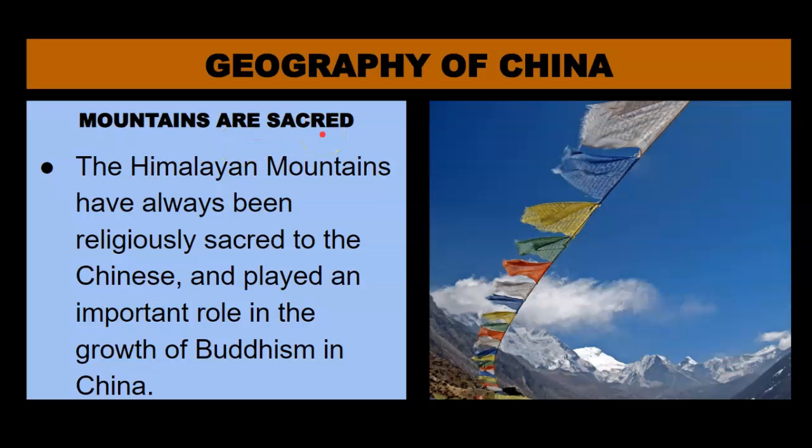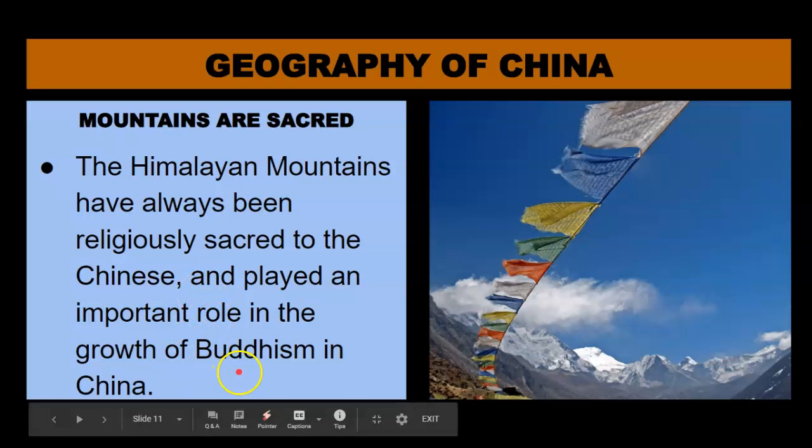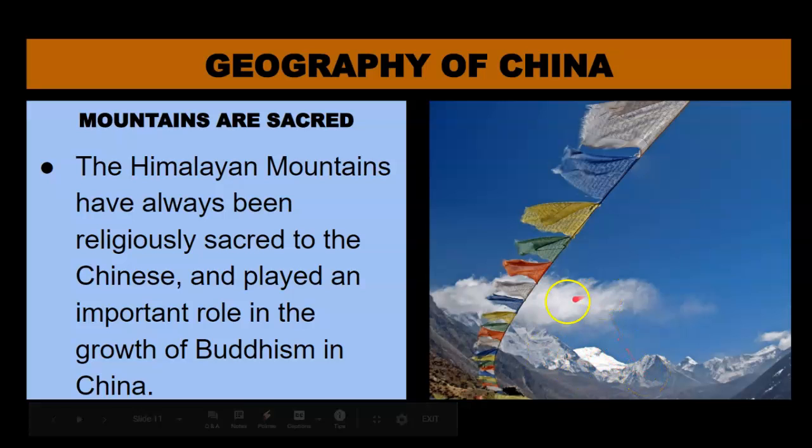These mountains in China have been sacred since ancient times through the Middle Ages. The Himalayan mountains have always been religiously sacred to the Chinese and played an important role in the growth of Buddhism in China. Now, we haven't gotten to religions of Middle Ages China. That comes next, and we'll look at Buddhism. But what you see in this picture are Buddhist prayer flags, and these mighty mountains bordering China have always played a very important cultural and religious role, especially in the religion of Buddhism, which grew and thrived in the Middle Ages in China.